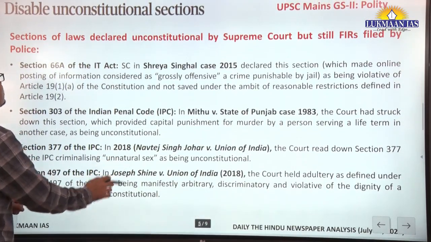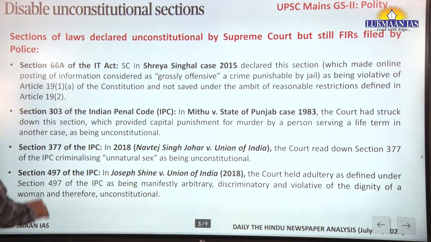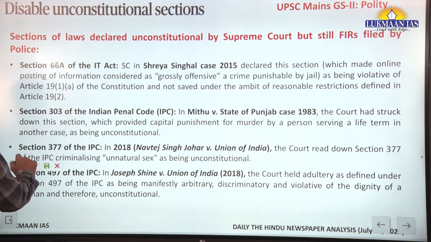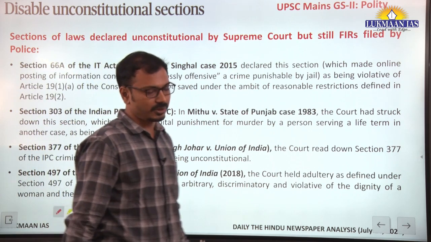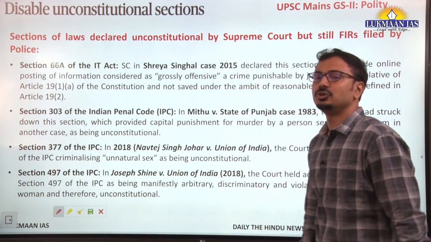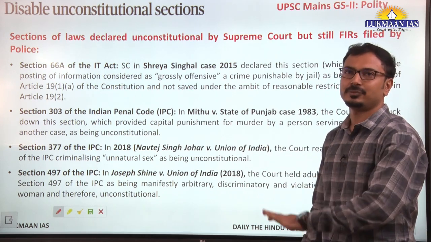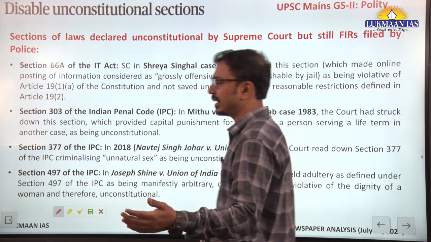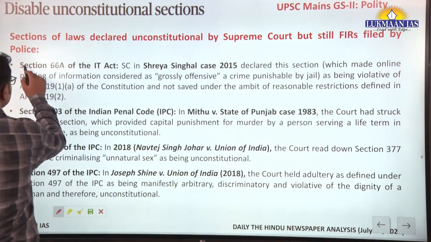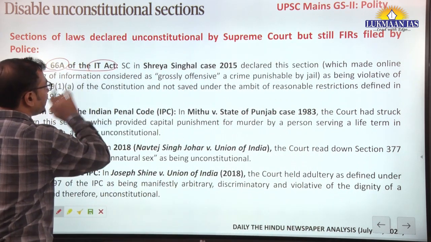Now, disable unconstitutional sections. This particular article enlists different sections declared unconstitutional by the Supreme Court in different cases. You should be aware that these are being invoked by the police from time to time, but that should not happen. The context is section 66A of the IT Act.